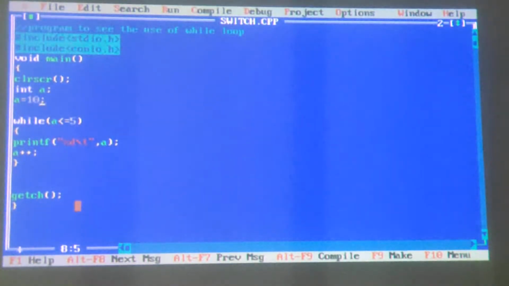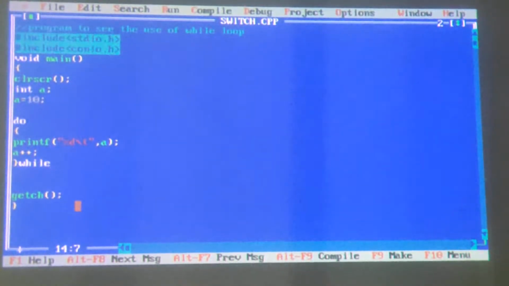Because it checks the condition at the entry time only. But in place of that, there is another type of loop which is known as the do while loop. Remember the words do while loop. In that type of loop, it straight away performs all these steps and at the end it checks the condition with while.